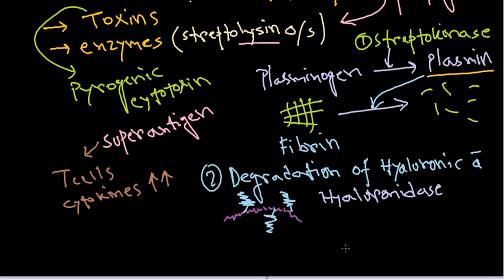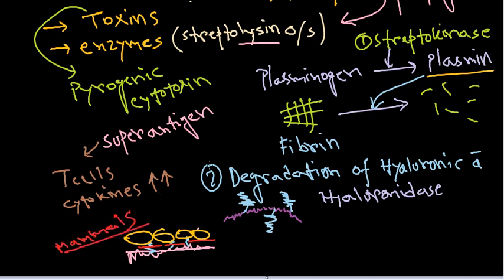So actually, if this is the base of the cell, let me draw. This is the base of the cell. Hyaluronic acid actually holds this base so that the cells are layered perfectly. Now in this case, if something cleaves this hyaluronic acid from this region, as a result the cells will disintegrate, and all the structures that we have talked about we can see in this case, or in case of mammals, right?